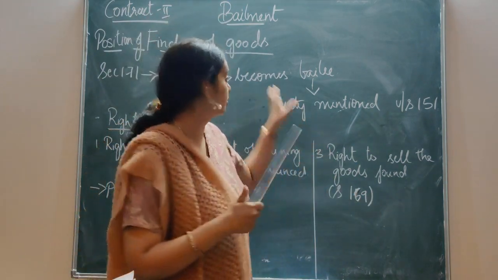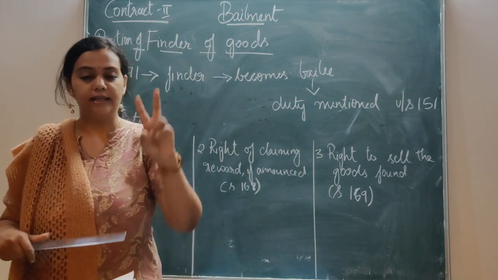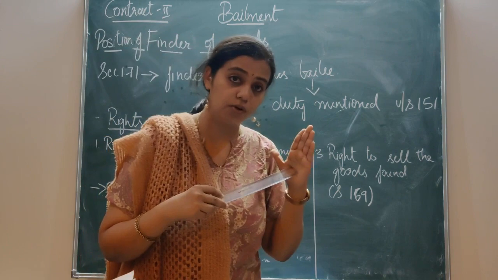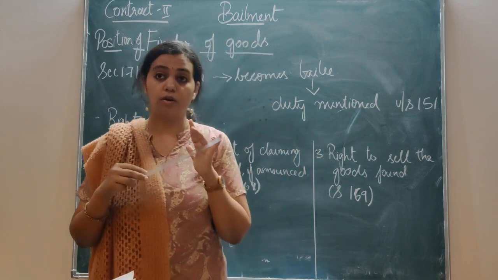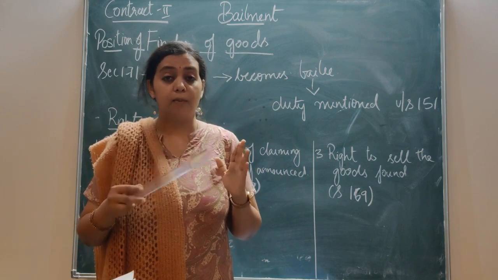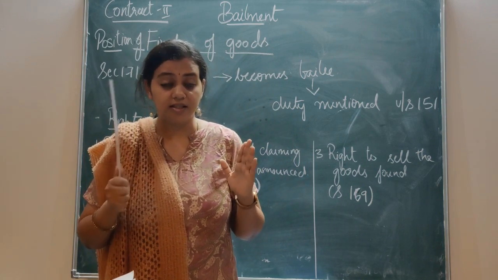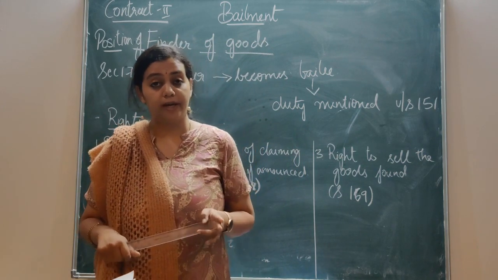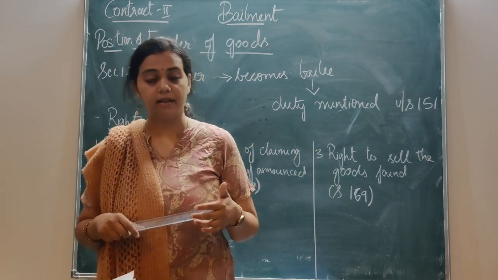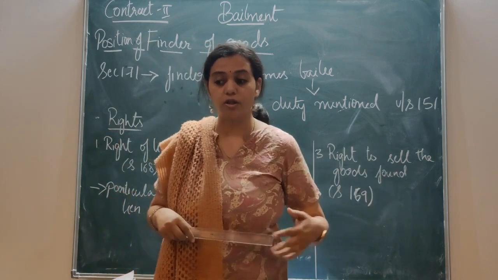Who? The finder of the goods. Got it? These two come in the first point. That is, if they cannot find the owner after reasonable diligence, or if the lawful charges are not paid by the owner or the bailor, then he can retain and sell the goods.